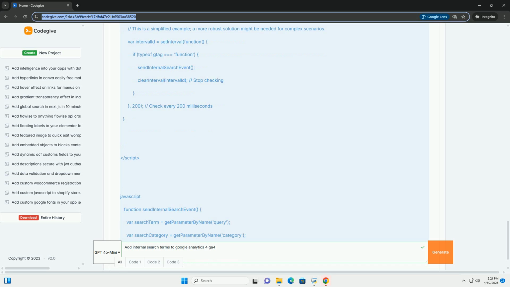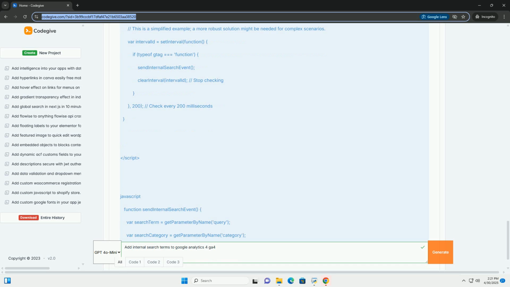B. Create a data layer variable for search category, optional. Repeat the above steps to create a variable for the search category parameter, if your site uses one. For example, if the URL is https://www.example.com/search?query=blue+shoes&category=clothing, the query key would be category. Name the variable appropriately, for example DLV - search category.